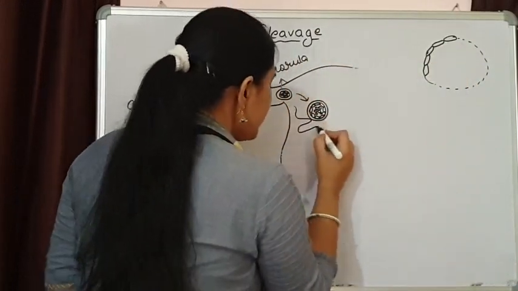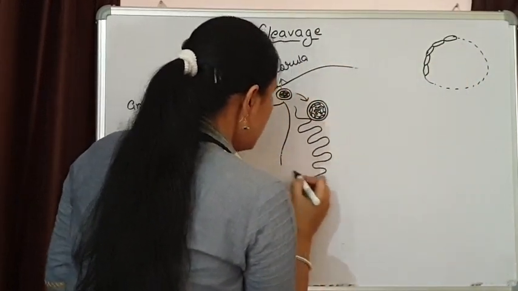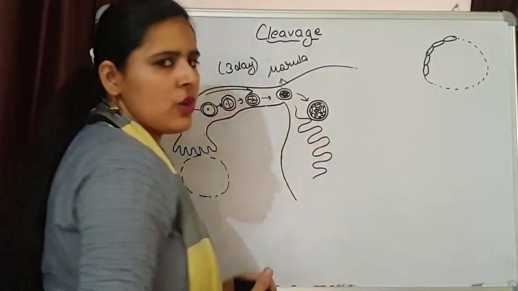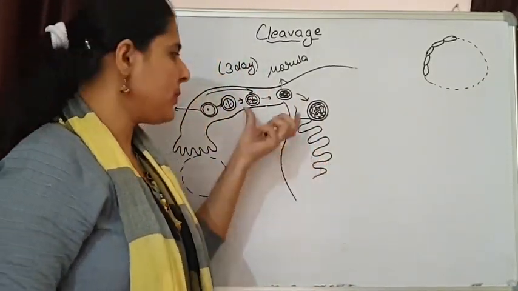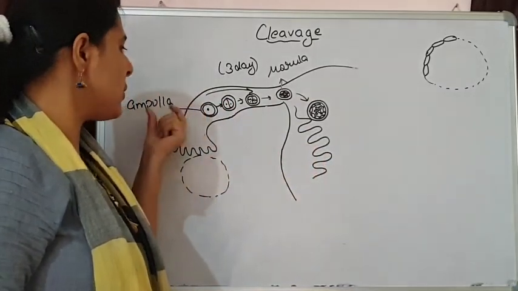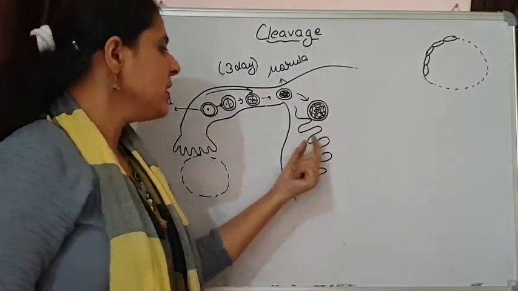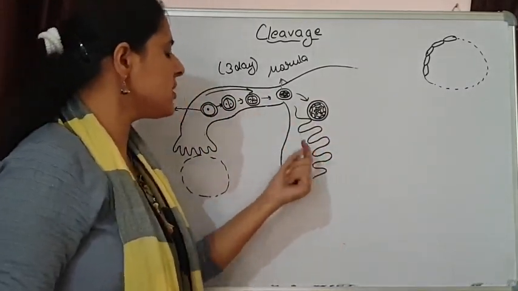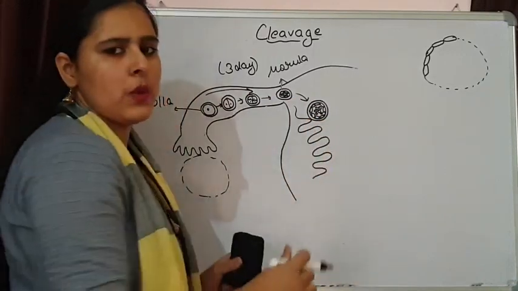Here the endometrium, the wall of the uterus, is very thick because of the continuous secretion of the hormone progesterone. The corpus luteum is still maintained because that is going to support the pregnancy period. So under the influence of progesterone, the endometrial walls are very thick.